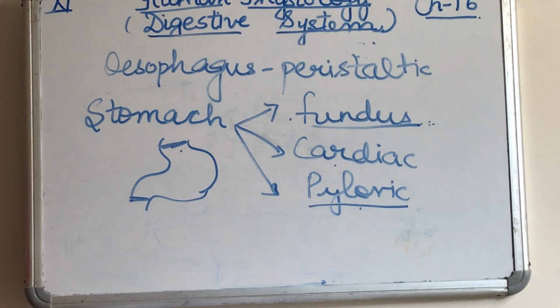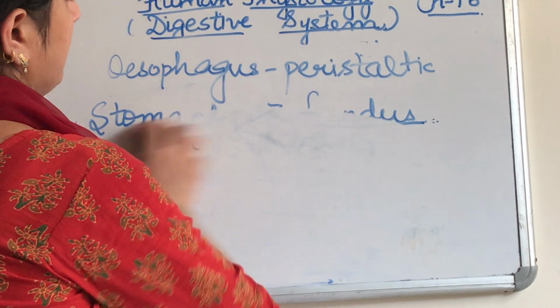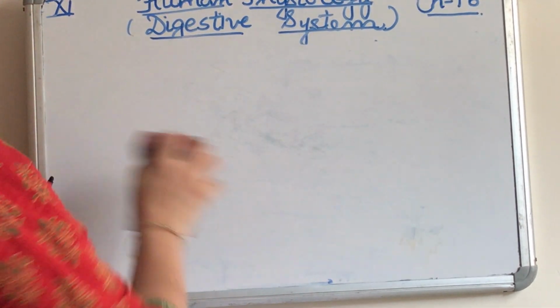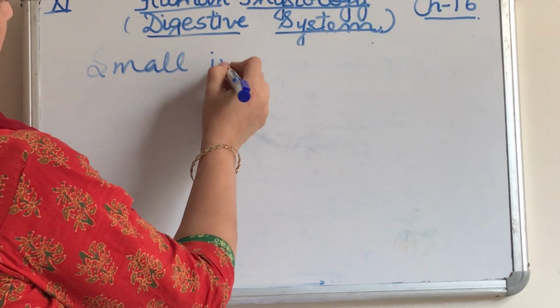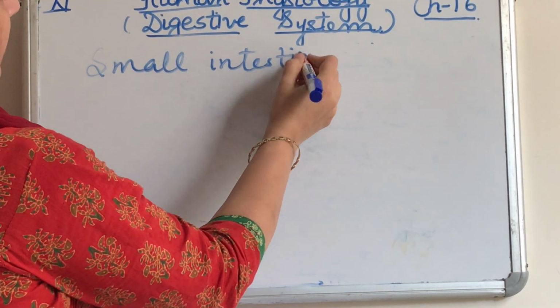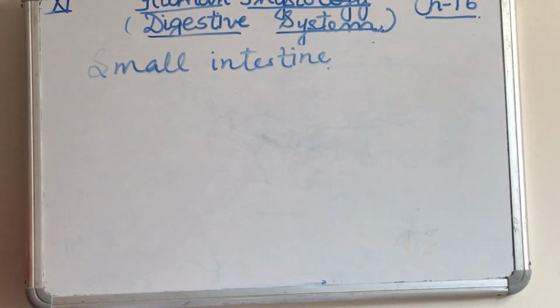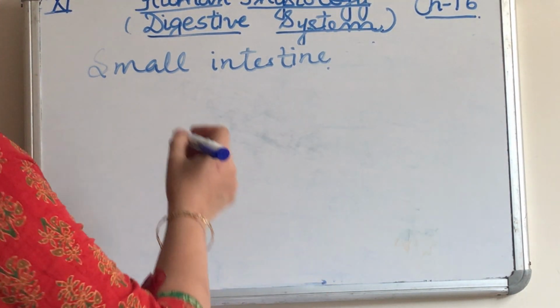Then the muscular sphincter opens into the cardiac part and then into the pyloric part. Then we have the small intestine after the stomach. Let us discuss the small intestine. There are three parts: duodenum, jejunum and ileum.